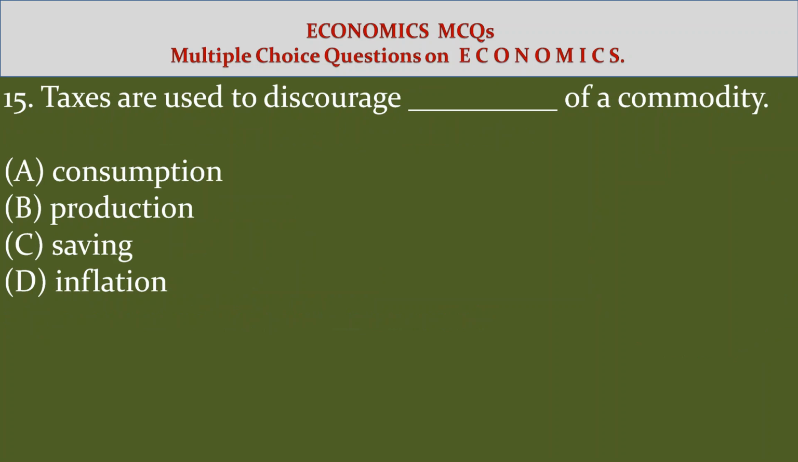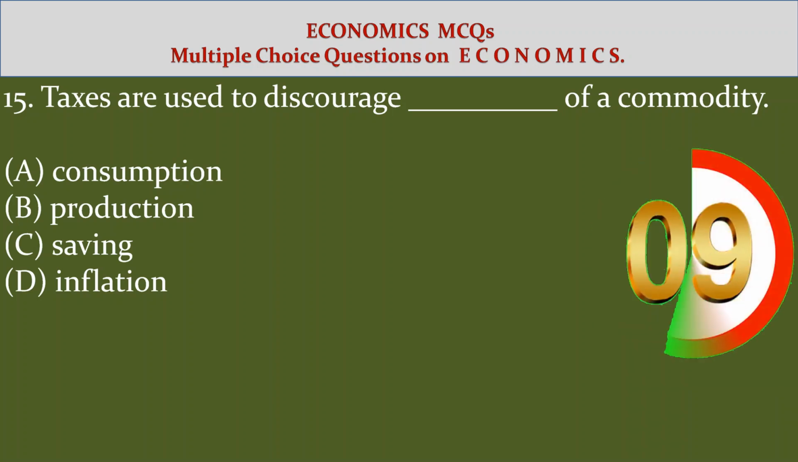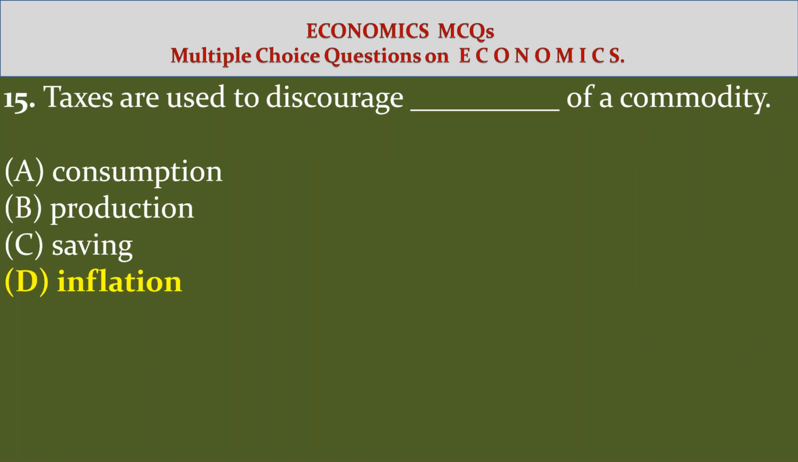15. Taxes are used to discourage dash of a commodity. Option A, consumption. Option B, production. Option C, saving. Option D, inflation. Answer Option D, inflation. Taxes are used to discourage inflation of a commodity.